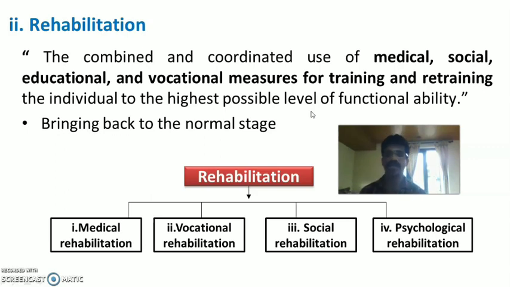So in rehabilitation we bring the person to the maximum, highest possible level of functioning in the community with certain rehabilitation programs such as medical, vocational, social, psychological rehabilitation, etc. There are many forms of rehabilitation used to bring the person back to a normal stage according to his disability. That will be applied in tertiary prevention under the rehabilitation specific intervention.